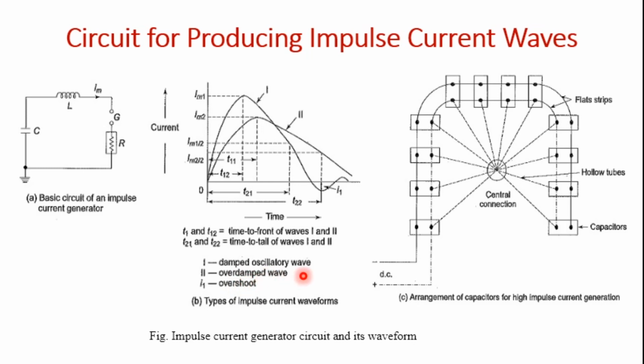Generally, according to the IEC, for the second type of waveform which you are using, we can calculate the front and tail time, meaning the rise and fall time, from the waveform. So this is the general arrangement which we will use: a bank of capacitors which are charged in parallel and discharged through a parallel circuit. So charging and discharging are done in the parallel circuit. We are going to discuss this later on.